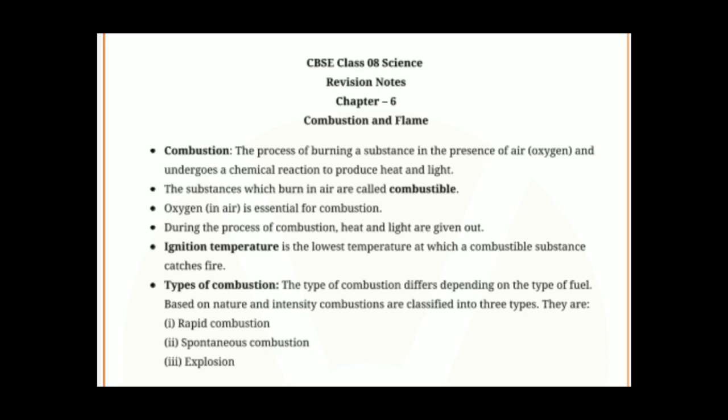Then during the process of combustion, heat and light are given out. Then ignition temperature is needed. Ignition temperature is the lowest temperature at which a combustible substance catches fire. It differs for different fuels. Types of combustion are three: rapid combustion, spontaneous combustion, explosion.